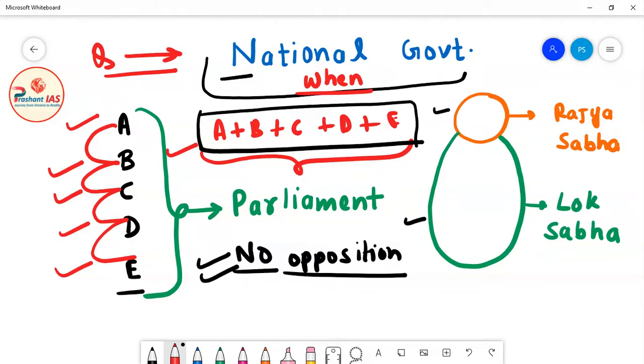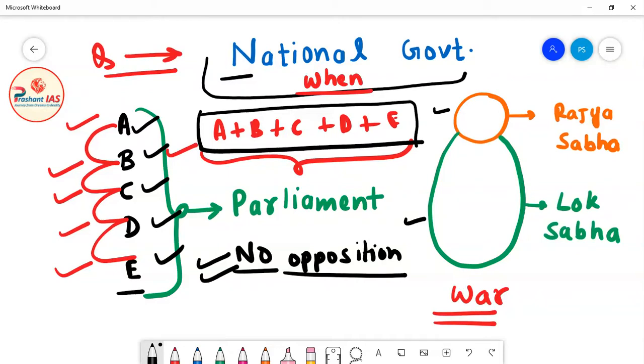For example, if India is at war with some very powerful nation, at that point of time all the political parties will forget their rivalry and support the cause of the nation. They will contribute to the interest of India and to the decision making so that India can win the war over that country.